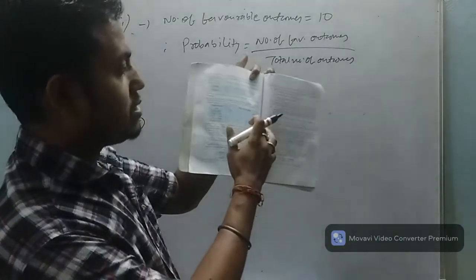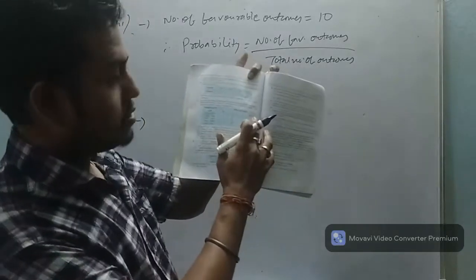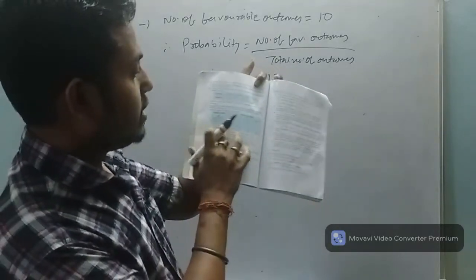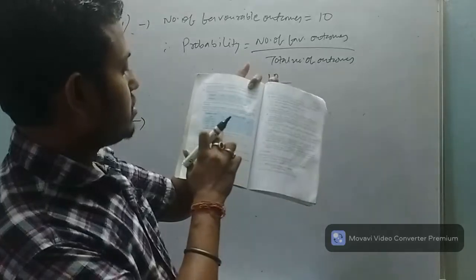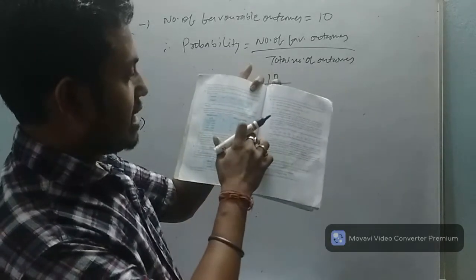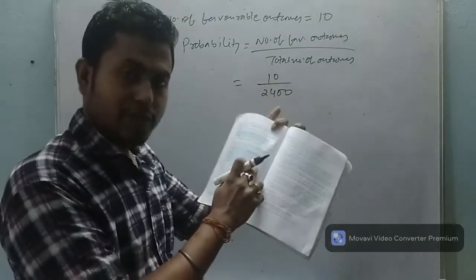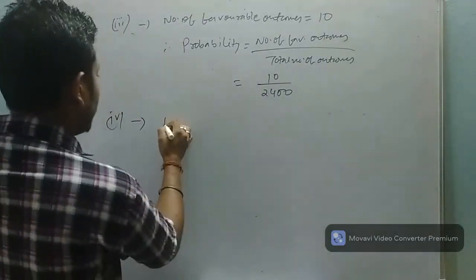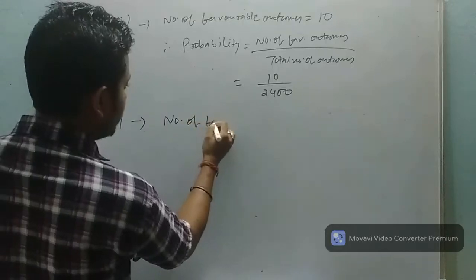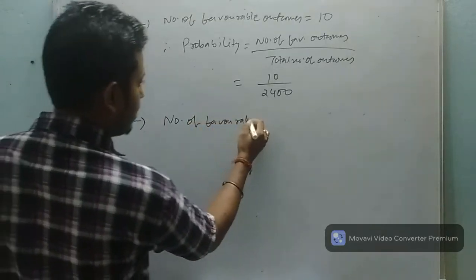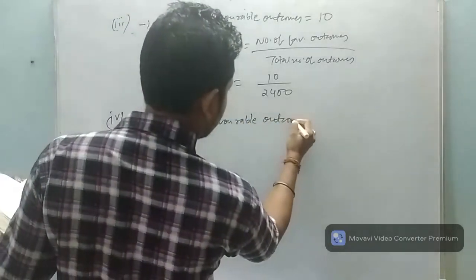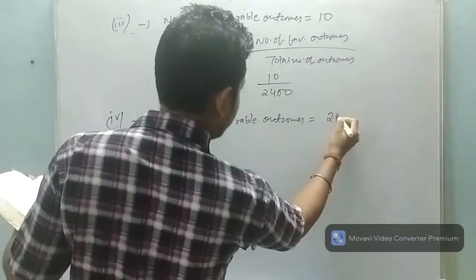More than 2 vehicles means the last column, above 2. So the value will be 25. 25 means our number of favorable outcomes is equal to 25.